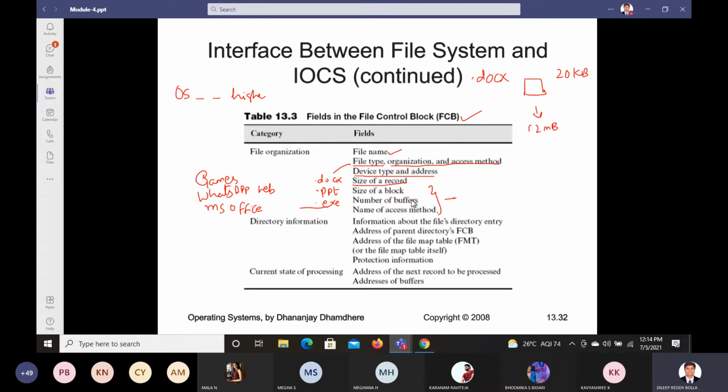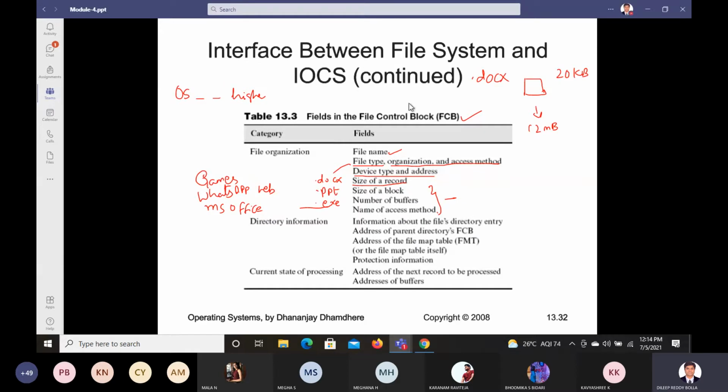So this we are not aware of what is correct. As of now we are not aware. Let us look at that and learn what they are and how they'll be useful. Size of a block, number of buffers, and name of access methods. So name of access method, we can predict it, but still we are not clear about it as of now. From this let us learn.